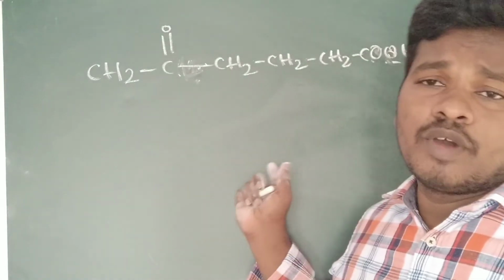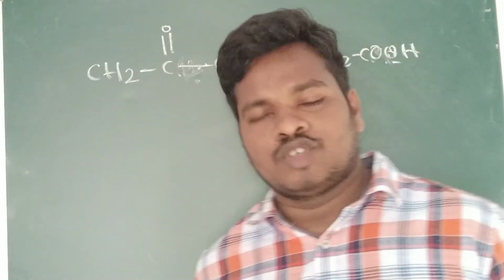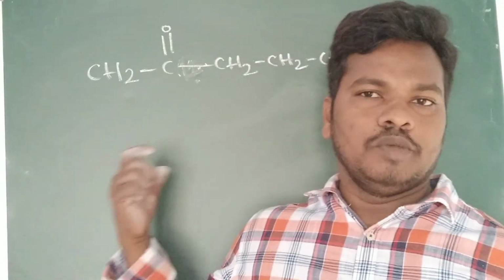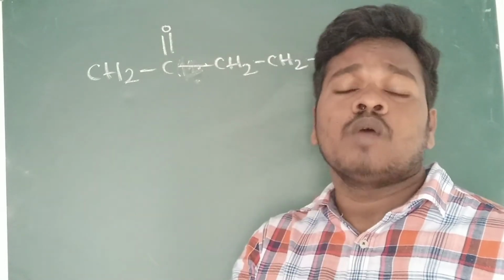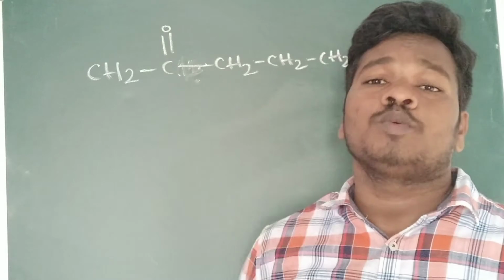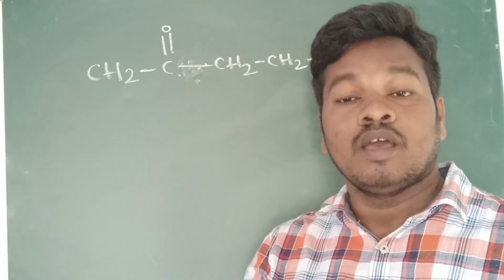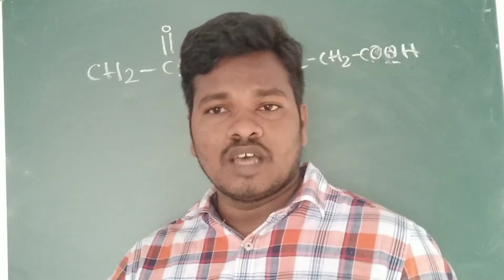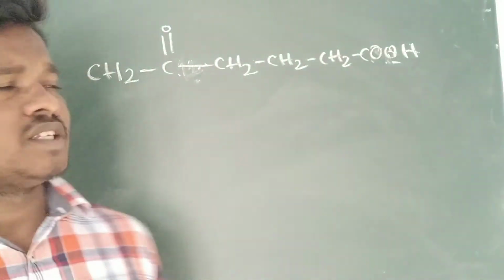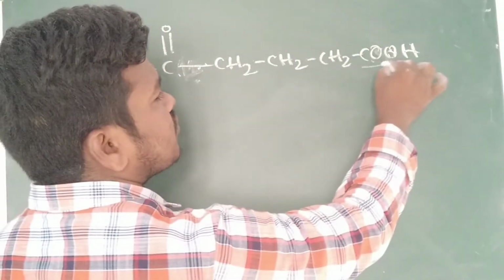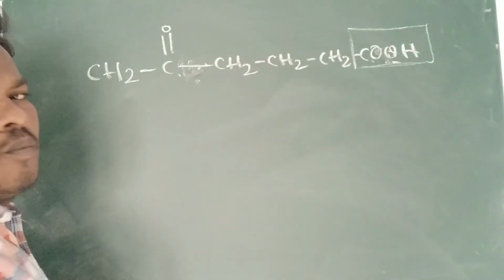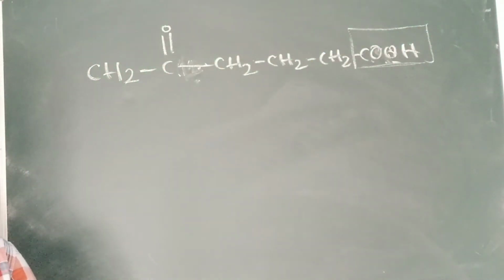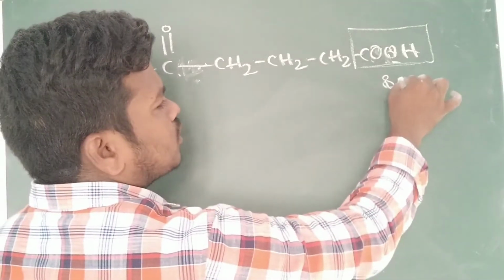Why? Because if only one functional group is there, it behaves as the suffix. Of course we will go with the root word and everything, but the first step is to identify how many functional groups are present. If one functional group is there, our work is easy. For example, if two functional groups are present, here first we have to identify the functional group. COOH, which we just discussed. What is this? Functional group. That means what?